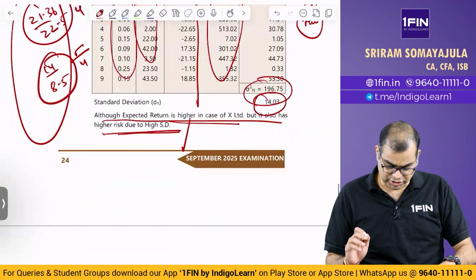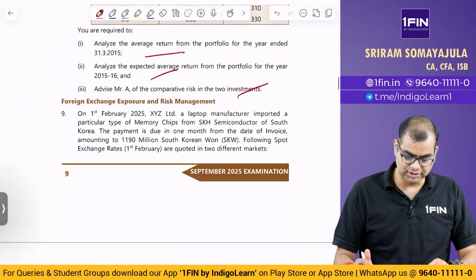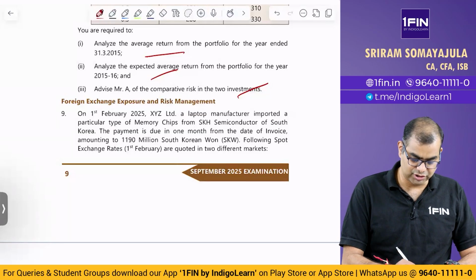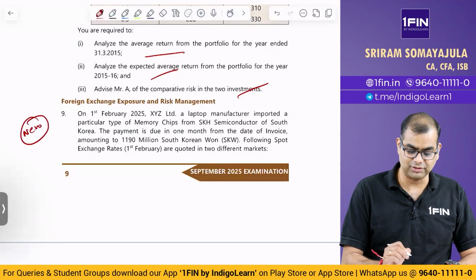Okay, this is question number 8. Then comes the Forex chapter. In the Forex chapter, this question is new. I am going to solve this. Okay, this is new.